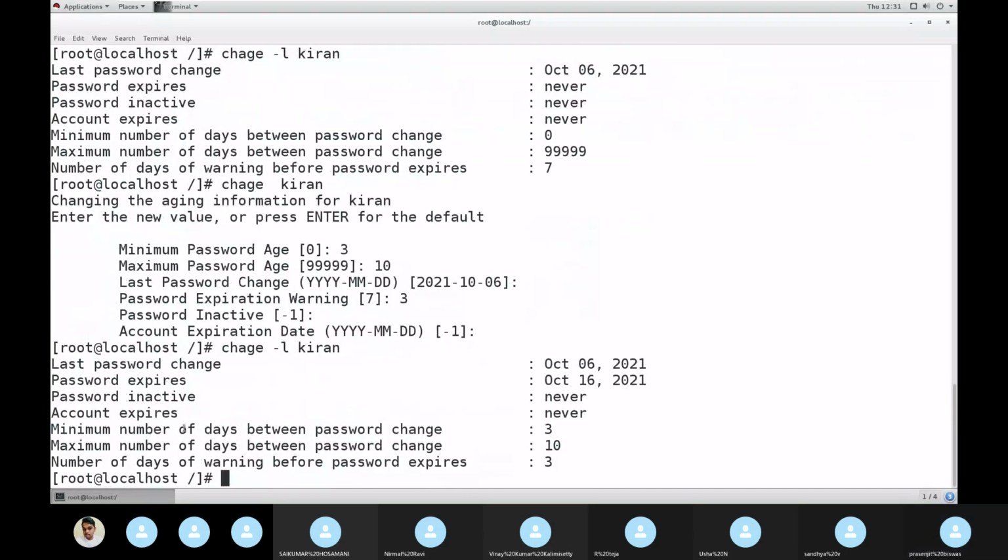Now check. Not deleted. Here, if not given, it will not get deleted. It will be inactive, locked, and you have to come and just unlock it. Clear how to change the older one also? If you want to change everything from the beginning, then use that vim command. If you want to change only for an individual, then use chage and that username.